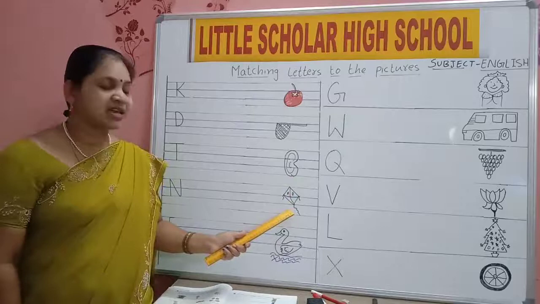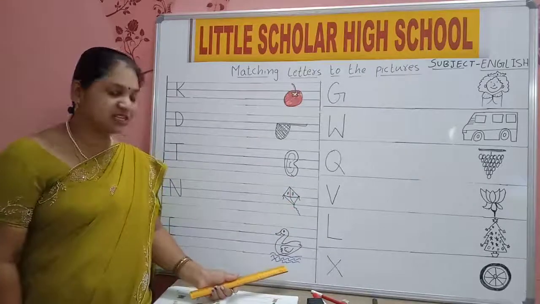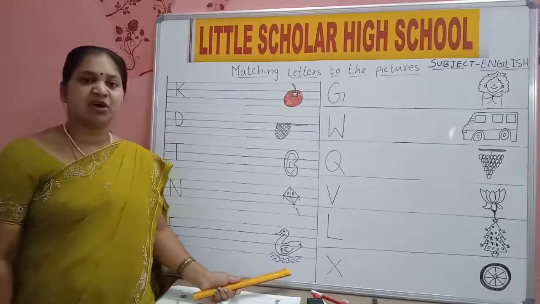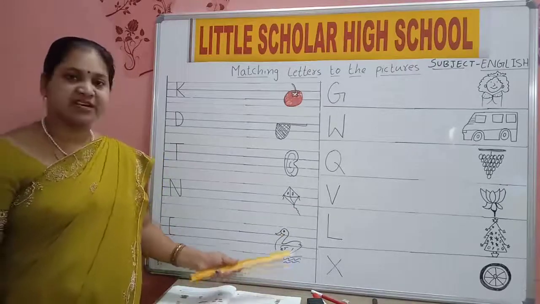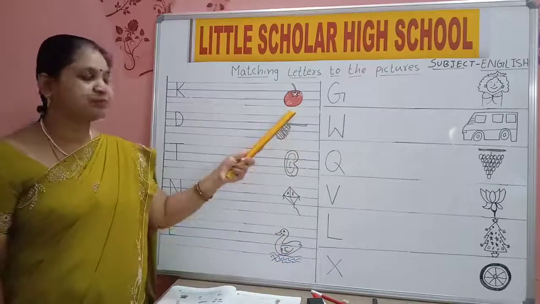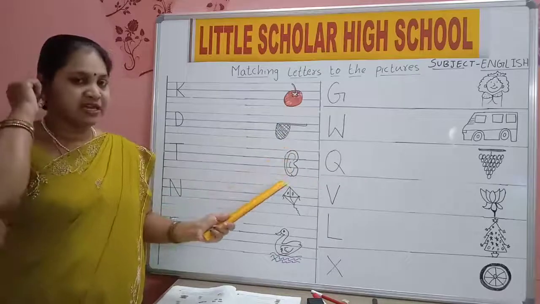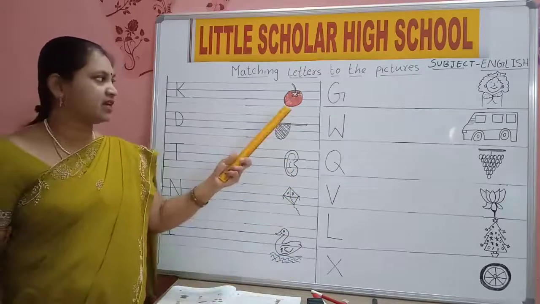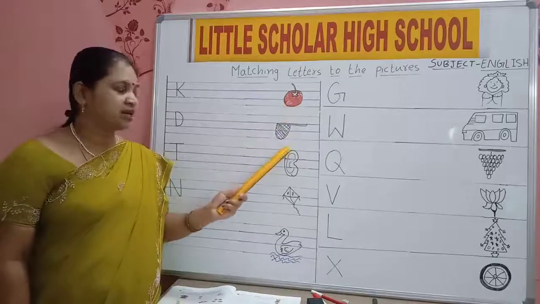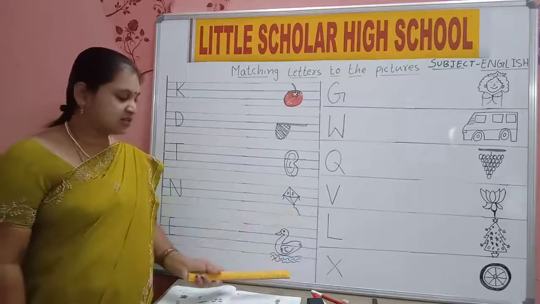Which picture is this? Kite. Which picture is this, children? Duck. All like to see duck. Where can you see duck? In water. Yes, duck is in water. Once again, tomato, net, ear, kite, duck.